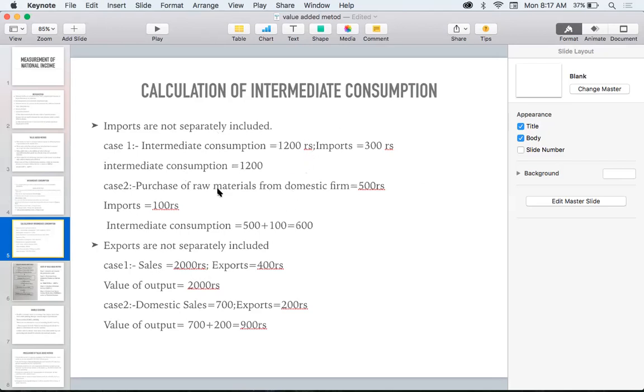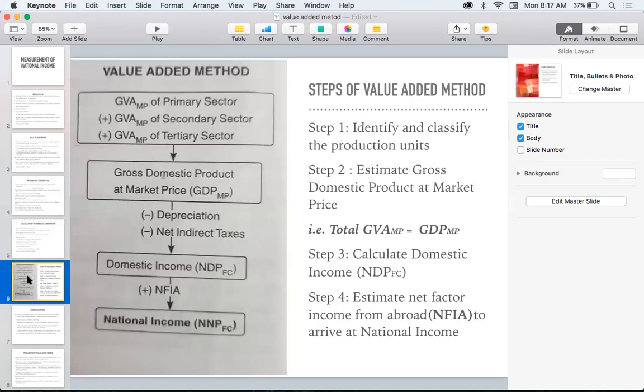If they are not specifically saying any domestic, you have to take only the intermediate consumption. Next one, the important thing we are going to do is the steps of the value added method. How can we calculate the value added method?